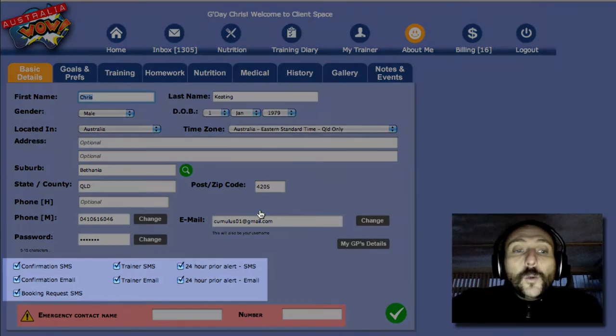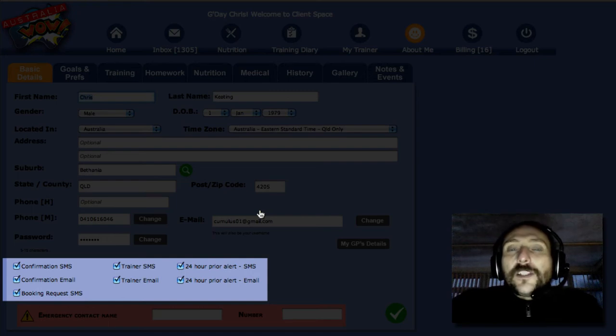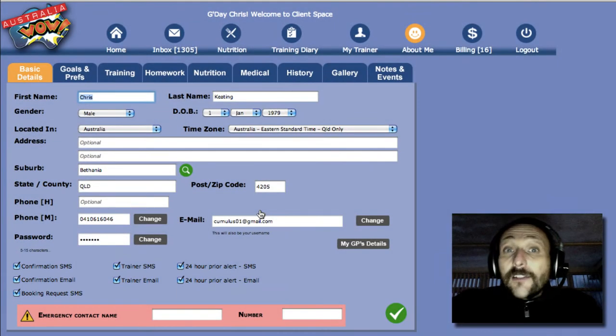Okay, and all of these tick boxes down here, we suggest that you leave them on. If you need some accountability and motivation, probably leave them on, because that'll be the system sending you a text message to say, well done or whatever. We want to keep tabs on you. If you don't want us to keep tabs on you and you don't feel you need them, then untick them for sure. But for those initial first stages, I would just leave them all on. Up to you. So that's what you need to do.